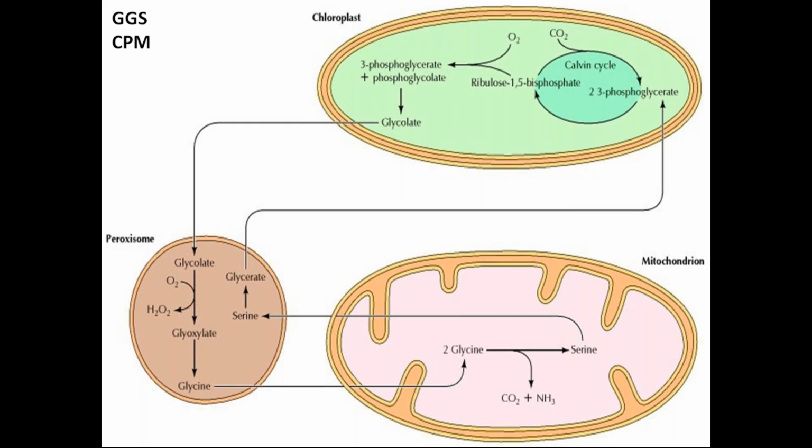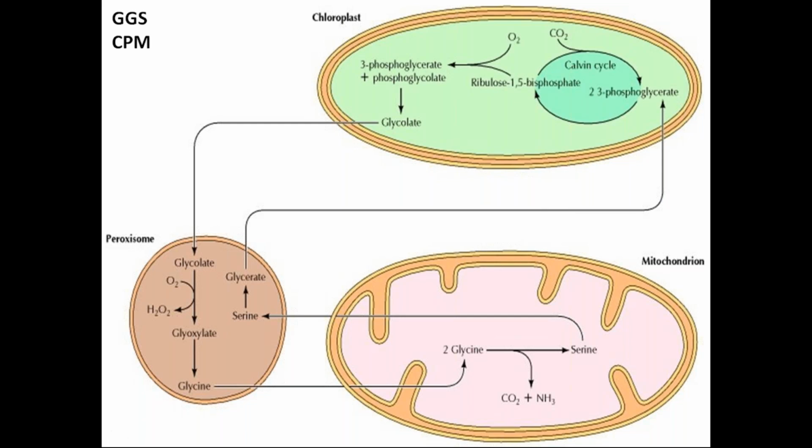So this peroxisome is very, very important in increasing the efficiency of the C3 plants. If these peroxisomes are not present, definitely the efficiency will go down, because if somehow this oxygen level is coming up, the whole cycle will stop, and the plant will shut down. The plant will collapse. Fine. So here the peroxisomes are coming and saving the plants, and they are starting this Calvin cycle again.